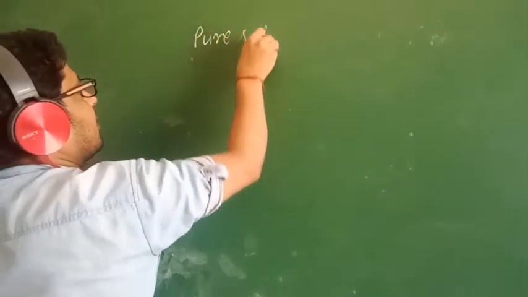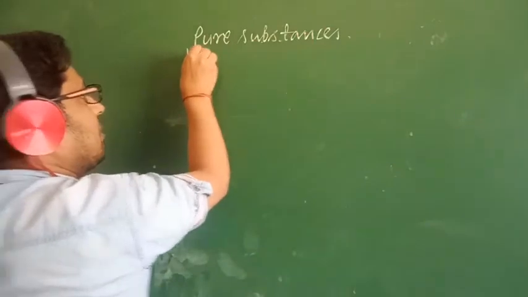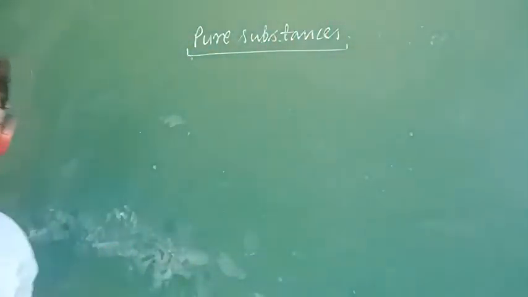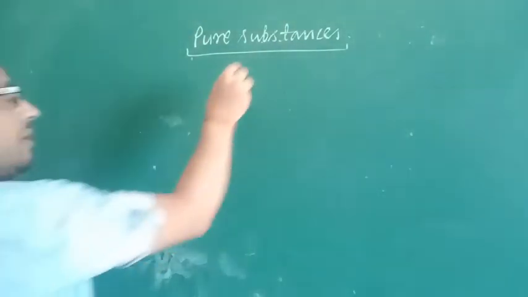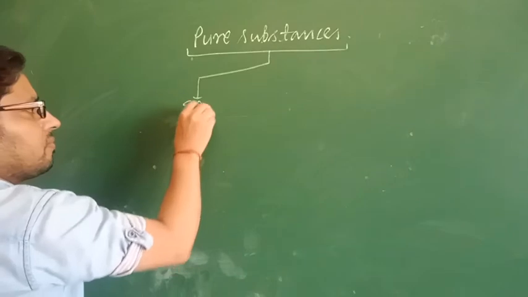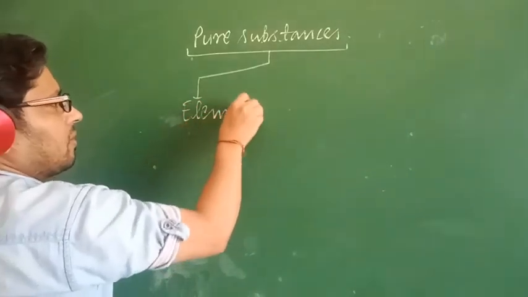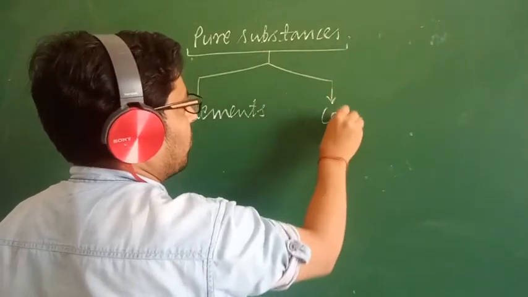Pure substances can be classified in two ways: one is elements and the second is compounds.